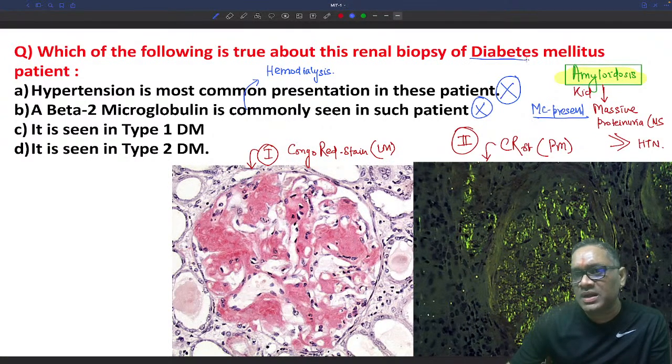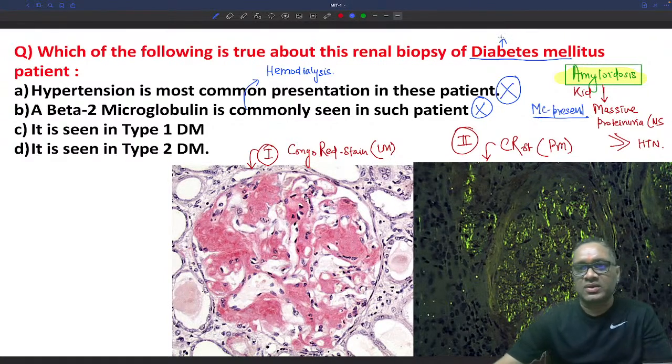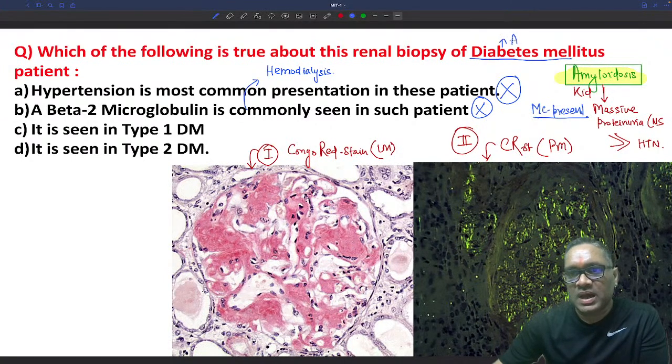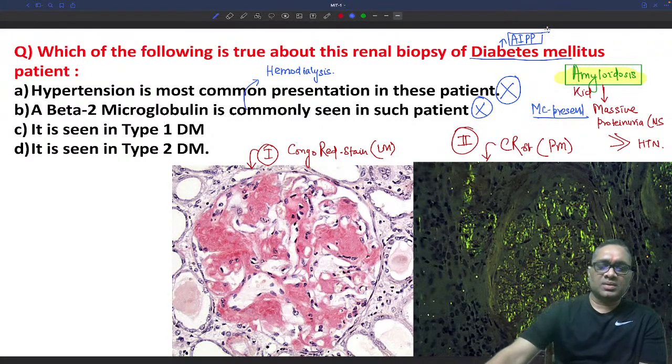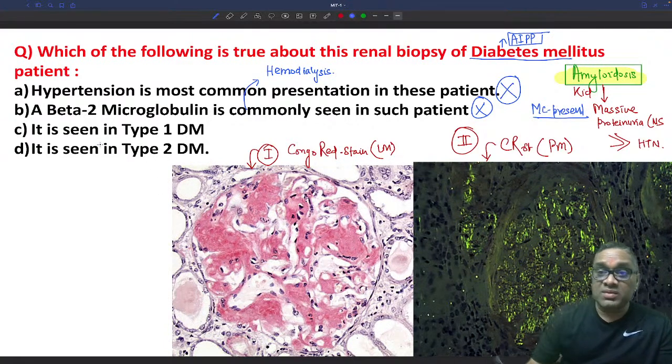So in diabetes mellitus, which type of amyloidosis are we going to see? Can you tell me? Diabetes mellitus, which kind of amyloidosis can we see? So that will be islet amyloid polypeptide, IAPP. Now understand? Islet amyloid polypeptide, right? So islet cell associated polypeptide will be there, right? So that is what we have to remember, right? So where will we see them?